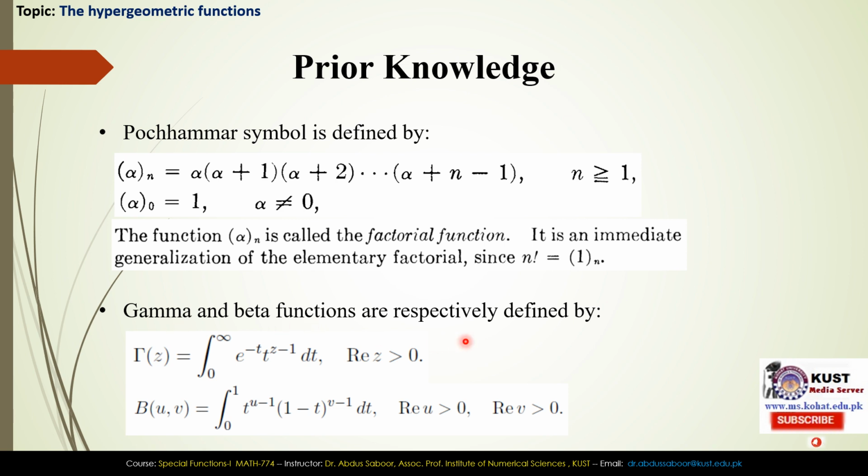Gamma and beta functions are respectively defined by gamma z equal to the integral from 0 to infinity of e raised to power minus t, t raised to power z minus 1, dt, where real of z is greater than 0. The beta function is the integral from 0 to 1 of t raised to power u minus 1 into 1 minus t raised to power v minus 1, dt, where real of u greater than 0 and real of v greater than 0.